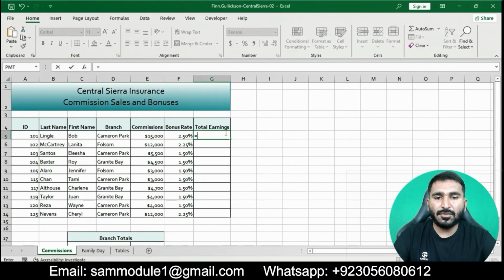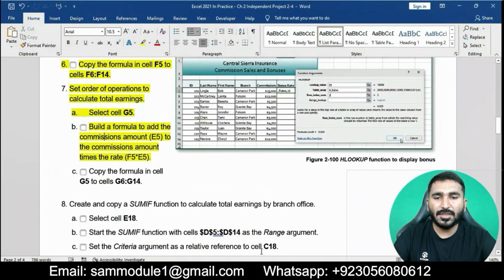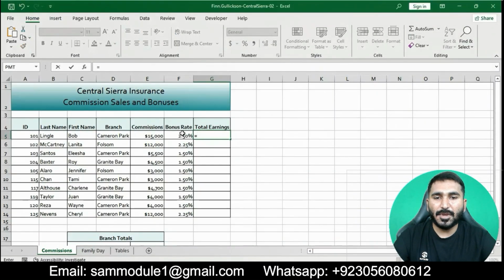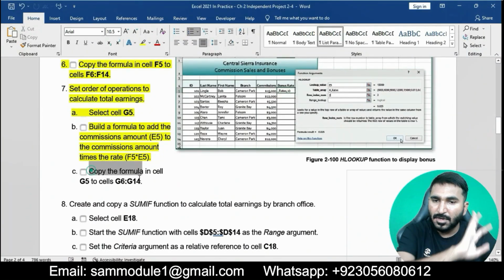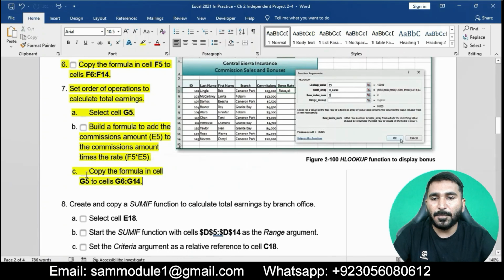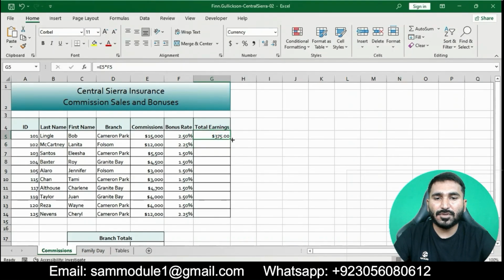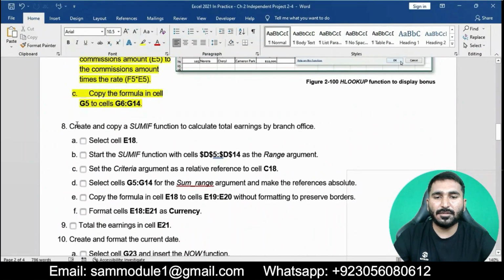Press equals. The formula is given in the question: F5 multiplied by E5, then press Enter. The total earning is $375.00. Close the formula, and copy the formula in cell G5 down through cell G14. Okay, this question is done. Now moving on to question number 8.